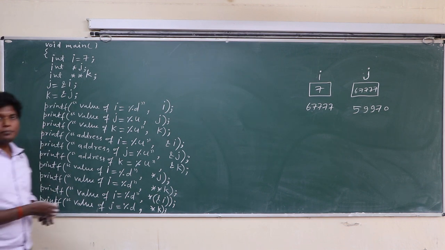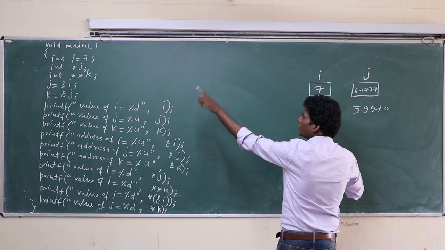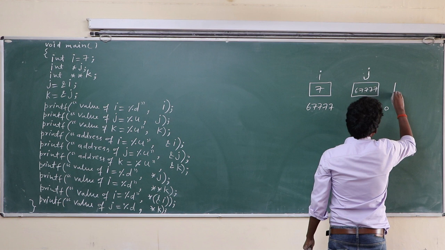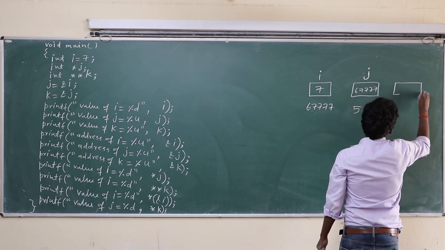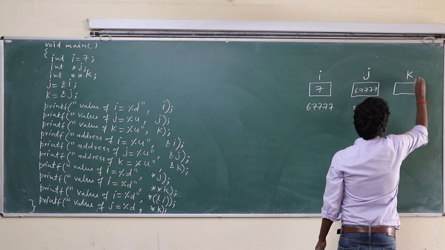Class, this is a program. There are three variables I, j, k. So all three variables occupy space in memory.